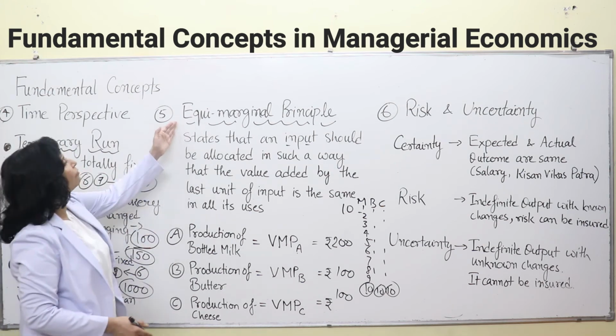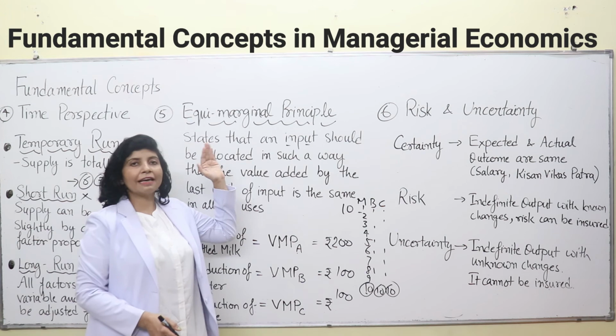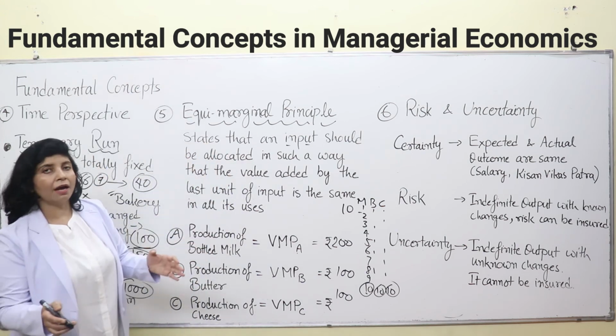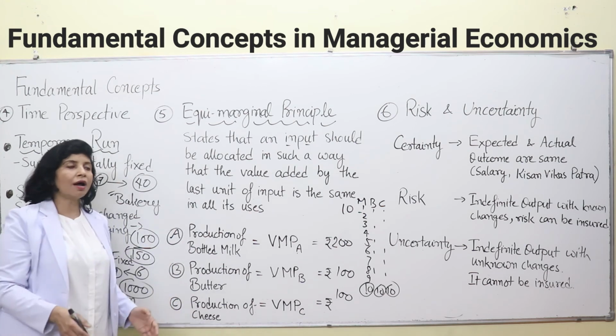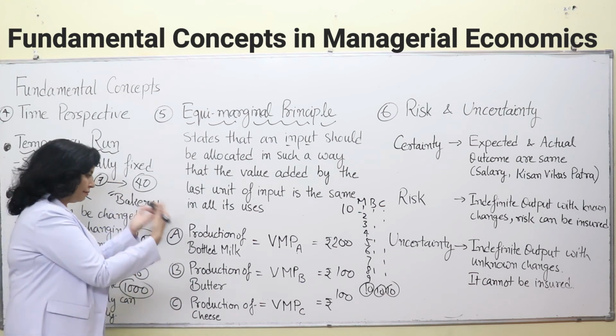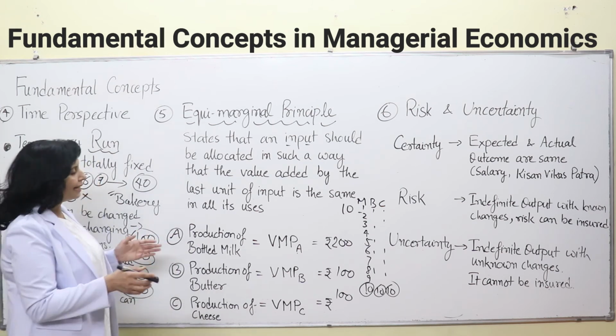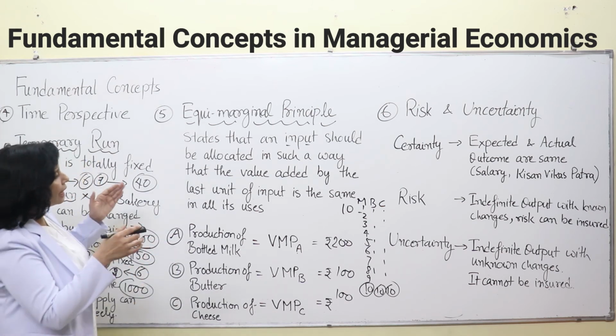Then comes the principle of equi-marginal. The equi-marginal principle tells us that whatever factors of production or inputs are engaged in any type of production, it has to give you the last unit.